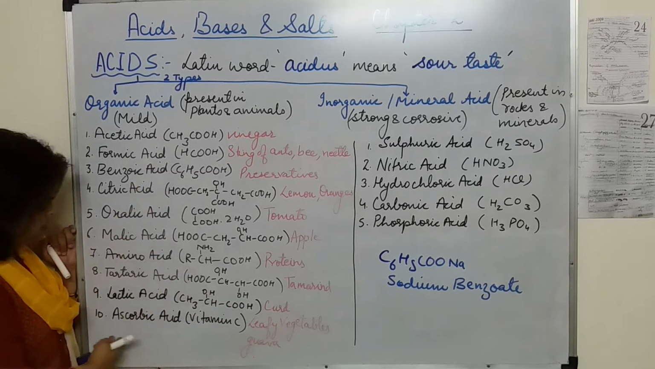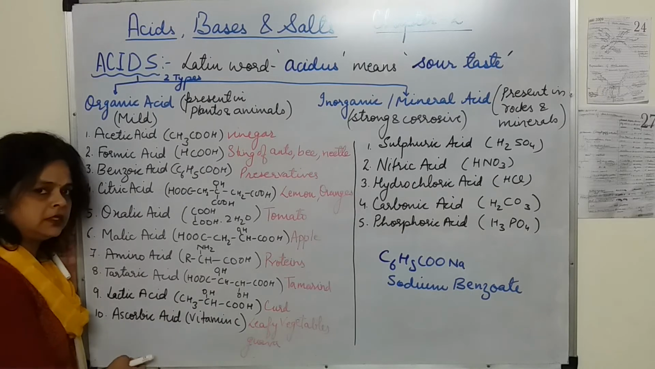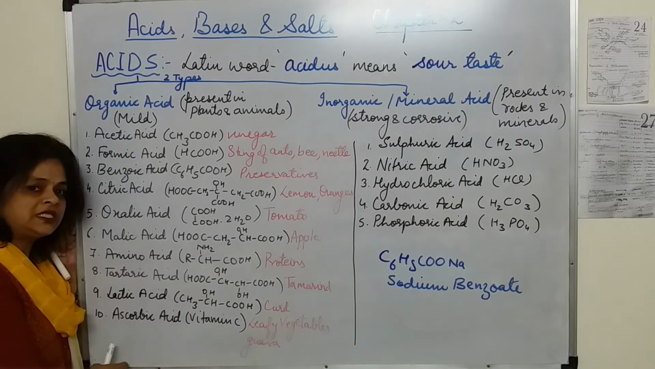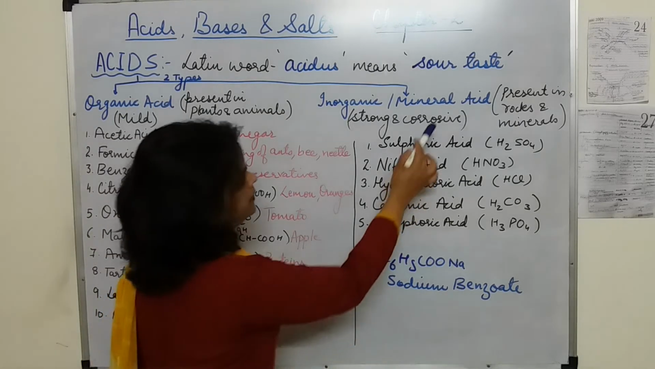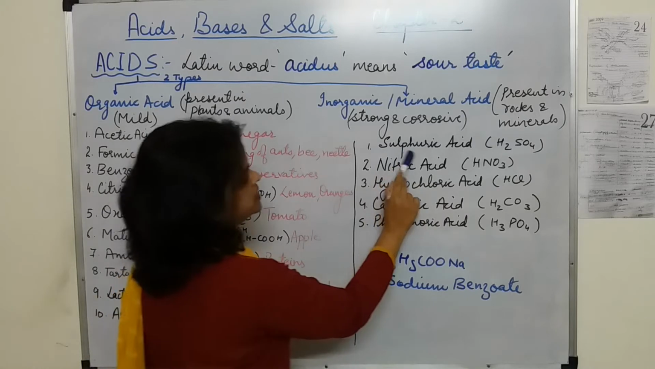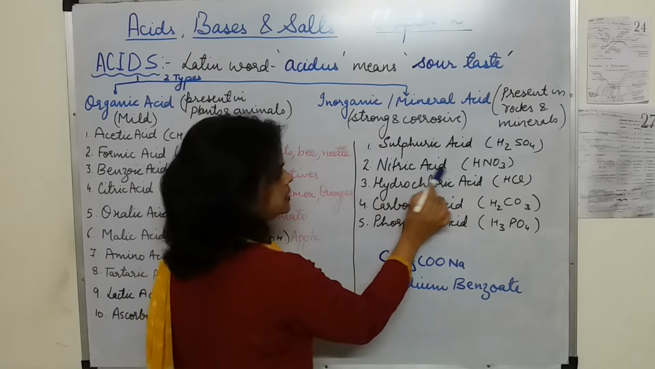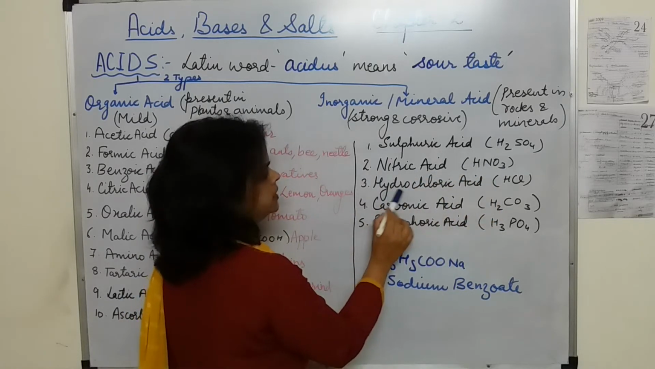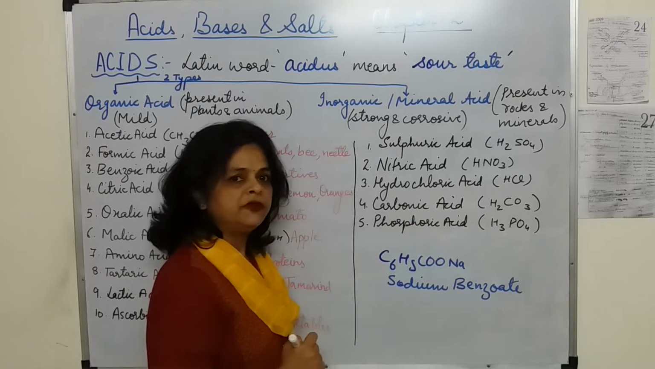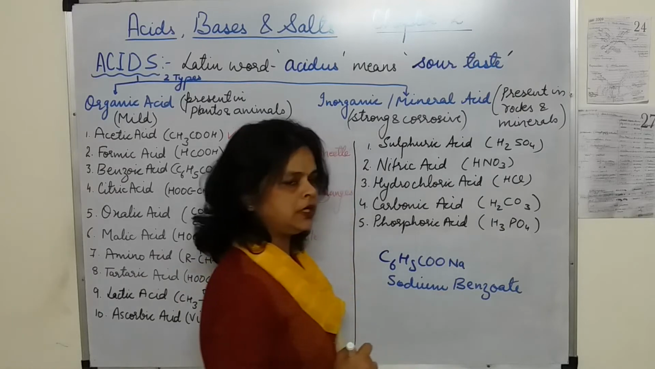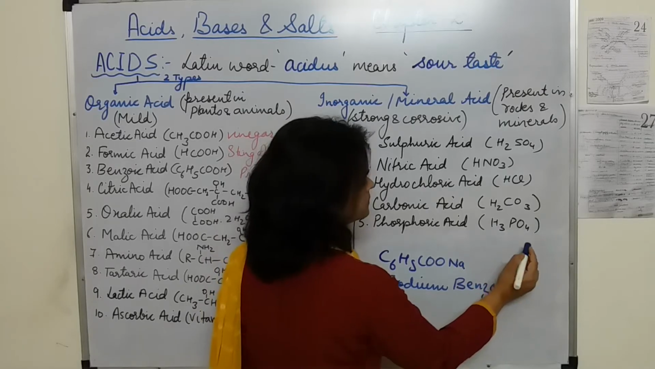See students, I have summarized some of the examples. You can add many other examples also, like tannic acid, it is present in tea leaves. Butyric acid, it is present in butter. So you can enrich your notes. Now, mineral acids. In this category, the first one is sulfuric acid, H2SO4. Nitric acid, HNO3, hydrochloric acid, HCl, carbonic acid, the formula is H2CO3, phosphoric acid, the formula is H3PO4.